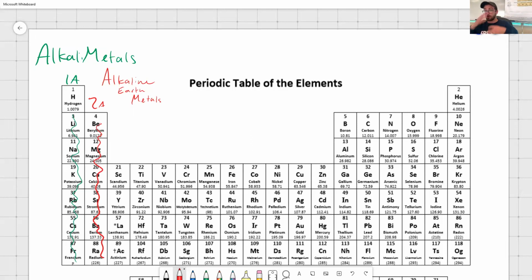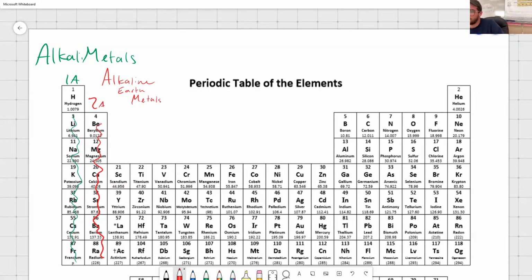Alkaline earth metals are like alkali metals in that obviously they're both metals. They're both highly reactive. Alkali metals are more reactive because they have a closer number to a full octet. We'll talk about that more later. But alkaline earth metals have 2 valence electrons. These guys want to get rid of those valence electrons to have a full octet shell. We'll talk about how that happens once we introduce ionic bonds, but I want you to know those.